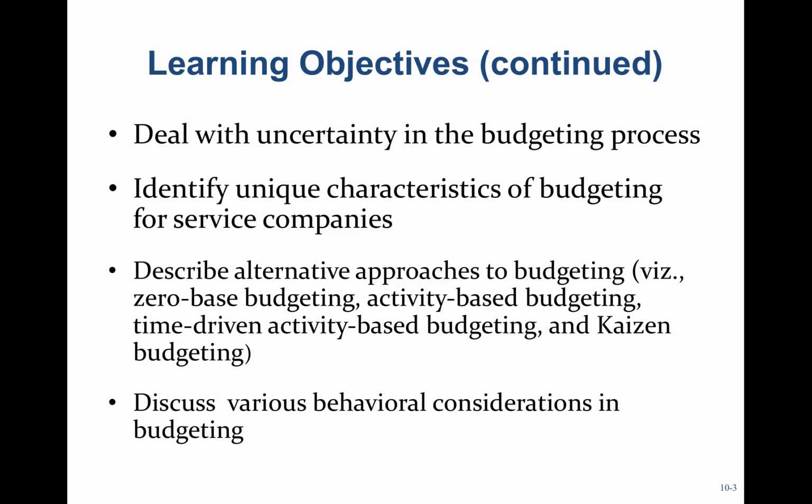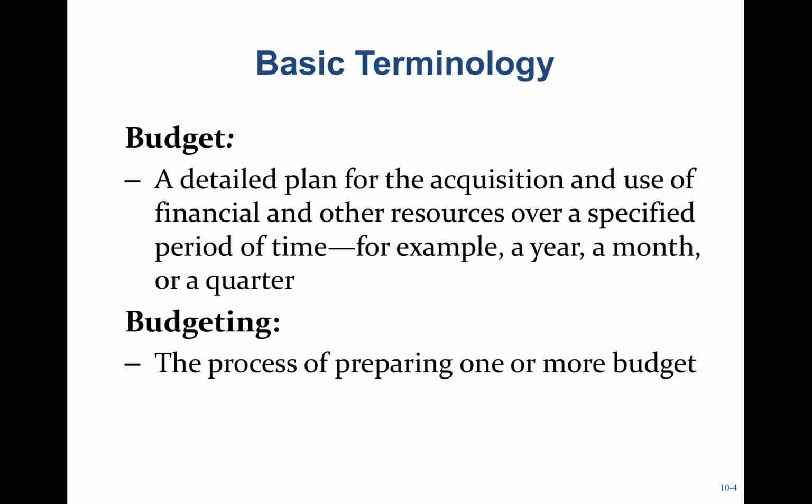For instance, when you have participative budgeting processes, there might be some uncertainty, and also there may be uncertainty in determining what your cash inflows are or what your sales is, your sales forecast. We'll look at budgeting service companies and some unique characteristics there. Some alternative approaches to budgeting, such as zero-based budgeting, ABB, activity-based budgeting, Kaizen budgeting. We'll look at some various behavioral considerations in budgeting, such as budgetary slack, which you may have heard of.